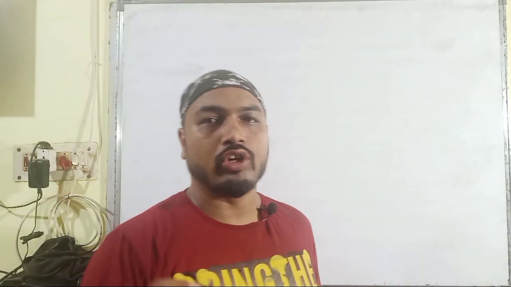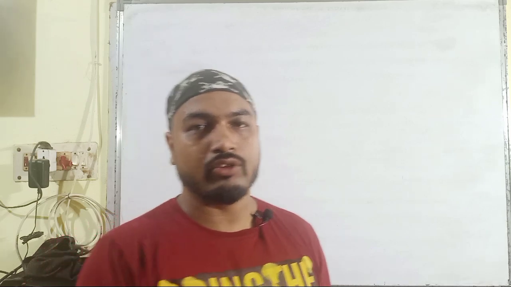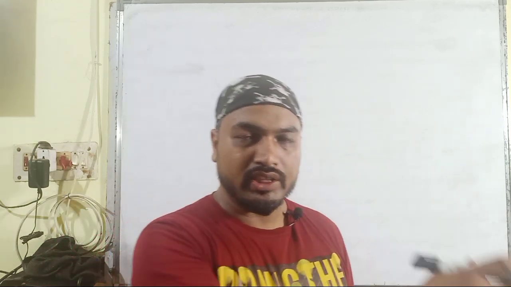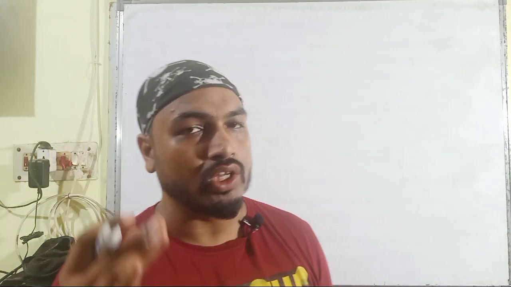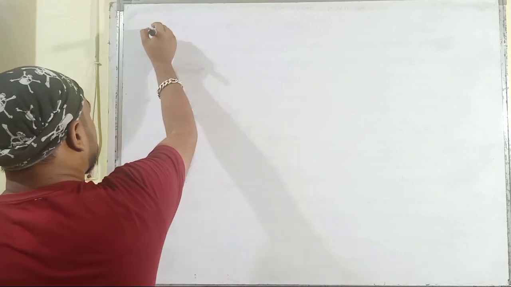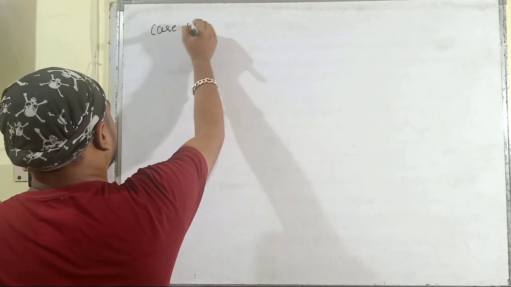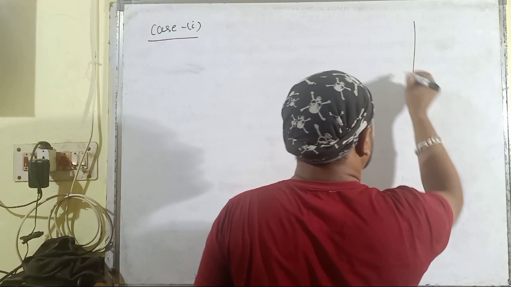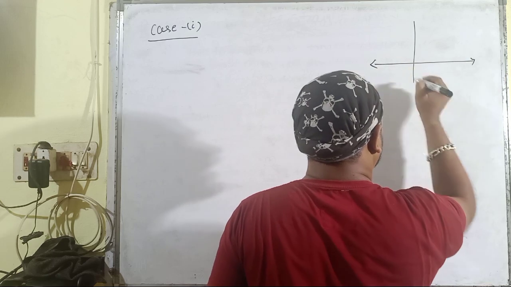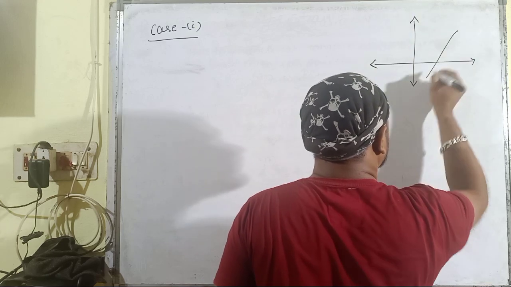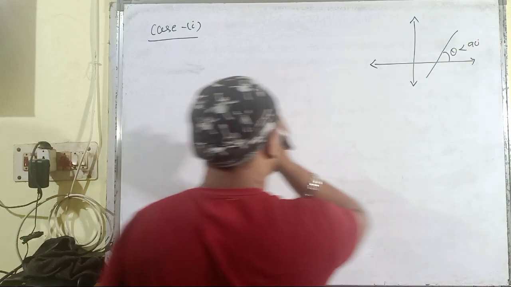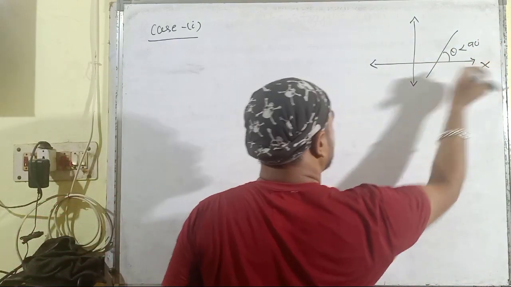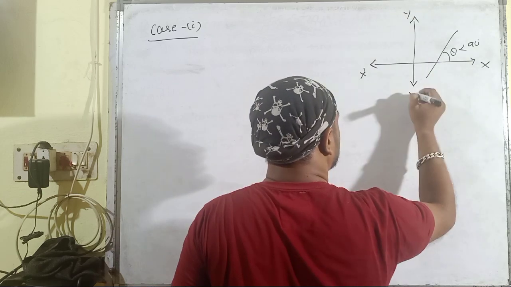Here we have to consider the 4 different categories that are possible for the angle of inclination. By considering these 4 cases, we have to evaluate the 4 cases of the slopes of a line. So here is case number 1 of the angle of inclination, where theta is an acute angle, or you can say that theta is less than 90 degrees.